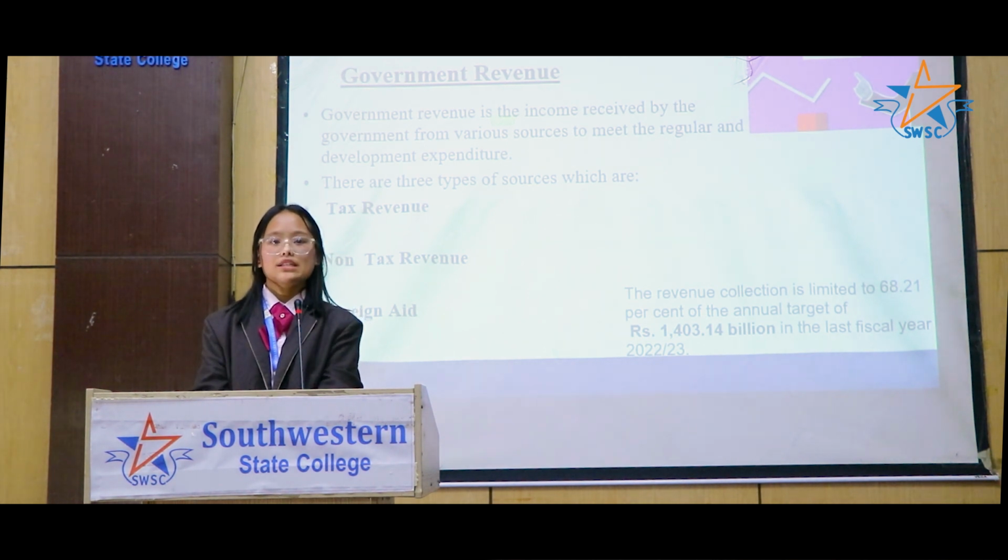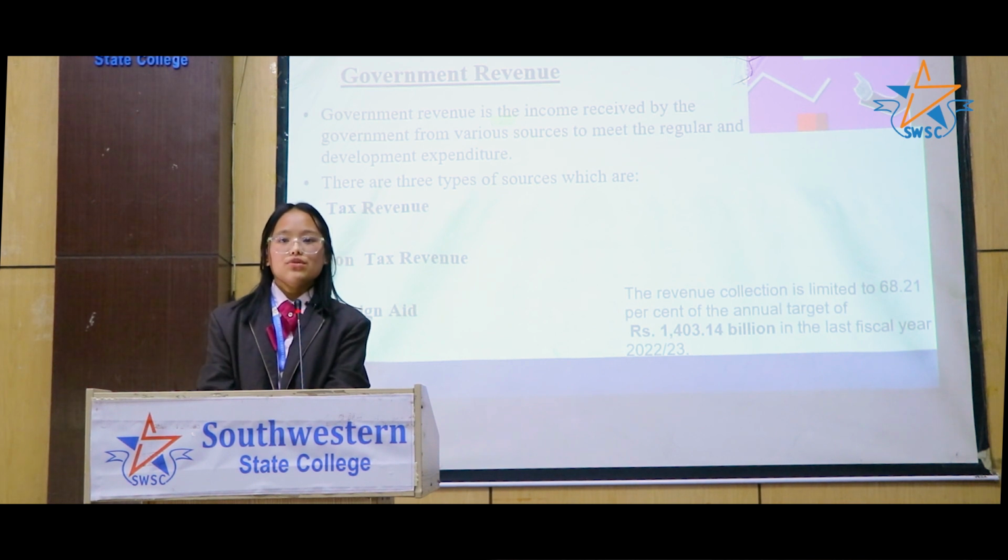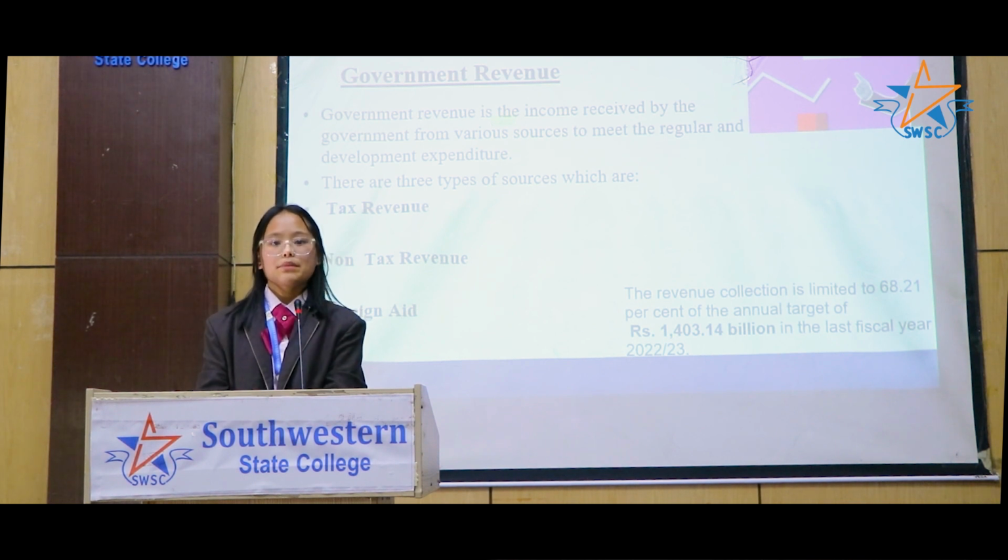The third one is gifts. Gifts and donations are voluntarily made by organizations, foreign governments, etc. to the funds of the government. The last one is other sources. It collects the income from other sources like betterment levy, estates, etc.